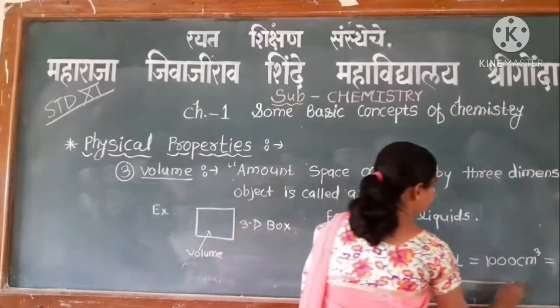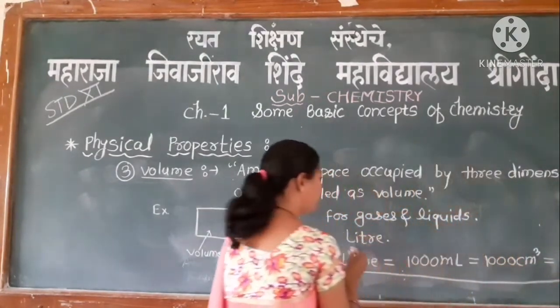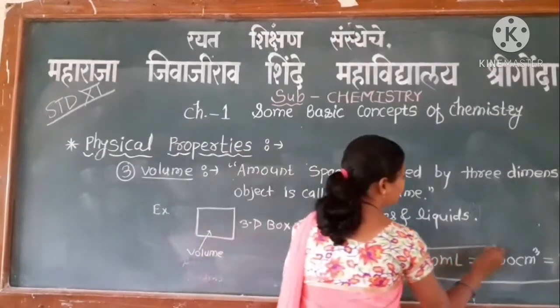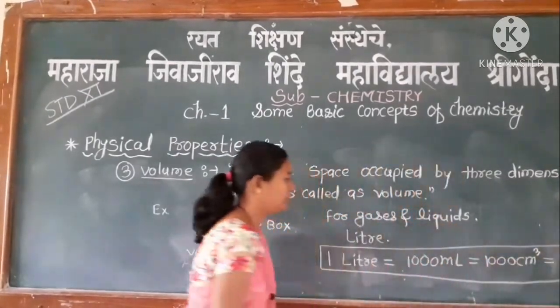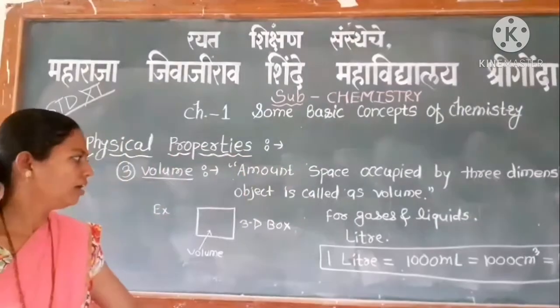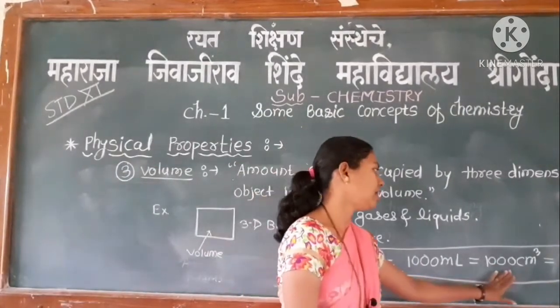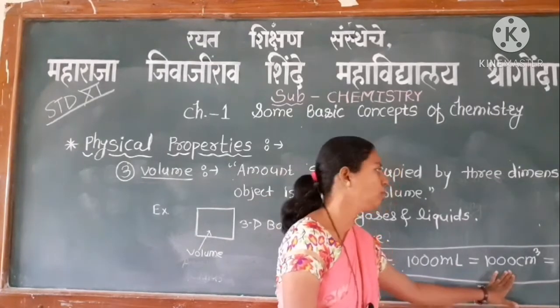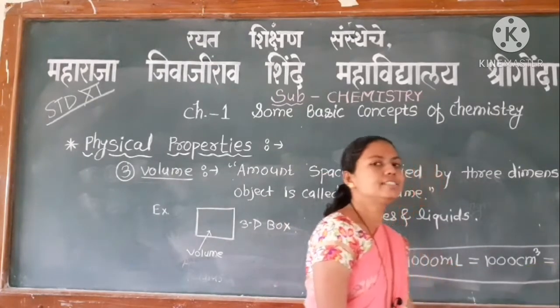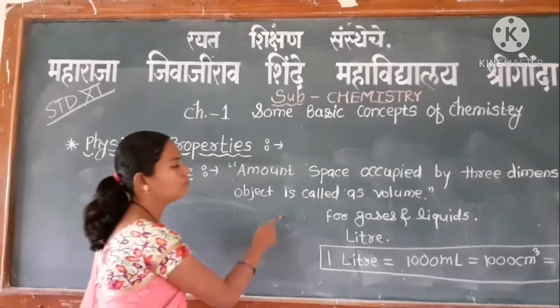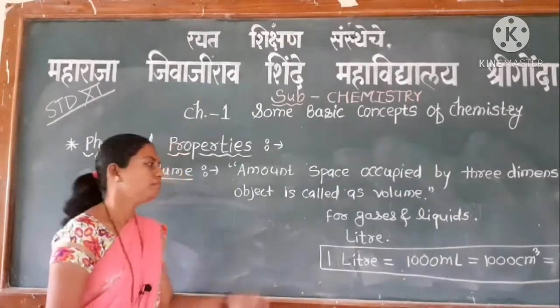1 liter is equal to 1000 ml is equal to 1000 centimeter cube is equal to 1000 decimeter cube. म्हणजे 1 लिटर ची व्हॅल्यू ही 1000 ml बरोबर असेल, किंवा 1000 सेंटीमीटर क्यूब पण आपण म्हणू शकतो, किंवा 1000 डेसिमीटर क्यूब. SI unit of volume is meter cube.